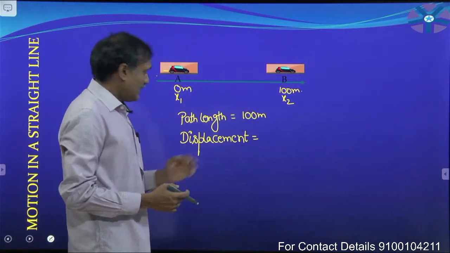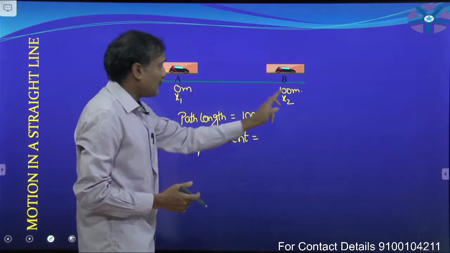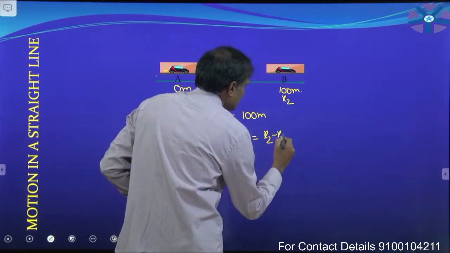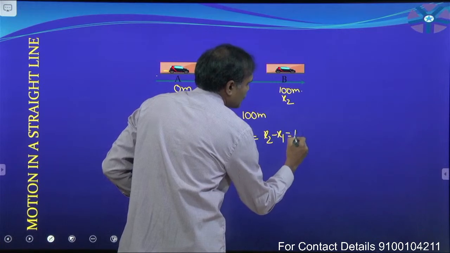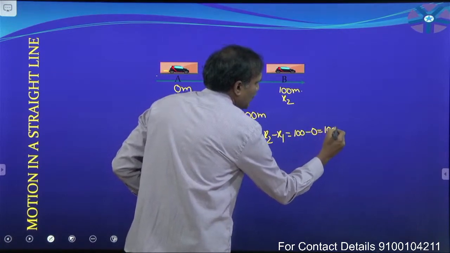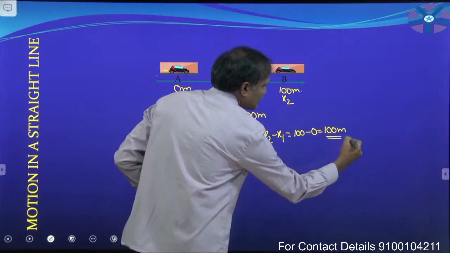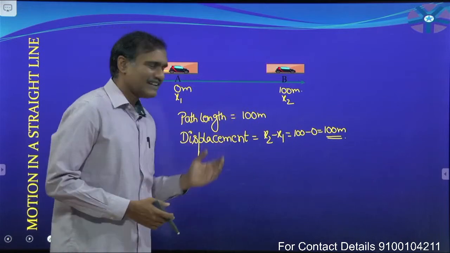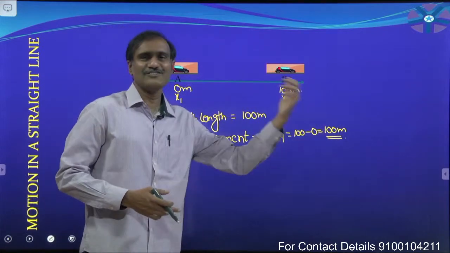Now displacement means final position minus initial position, x2 minus x1, that is equal to 100 minus 0, which is equal to 100 meter. Path length 100 meters, displacement also 100 meters here.